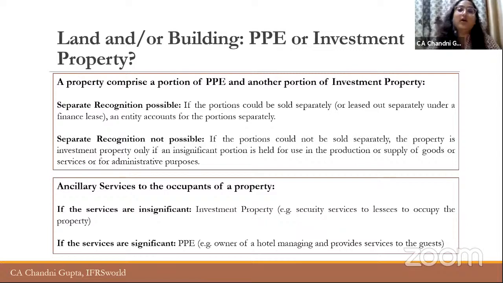Because when you go to a hotel and there are no housekeeping services or restaurant services, in that case, what happens? You don't go to that hotel, because that is obviously not the purpose of going to a hotel, right? You need all these ancillary services around, and you are being charged a considerable amount for that, right? So in that case, what happens? That hotel is actually being operated by Chandni Gupta for earning revenue, right?